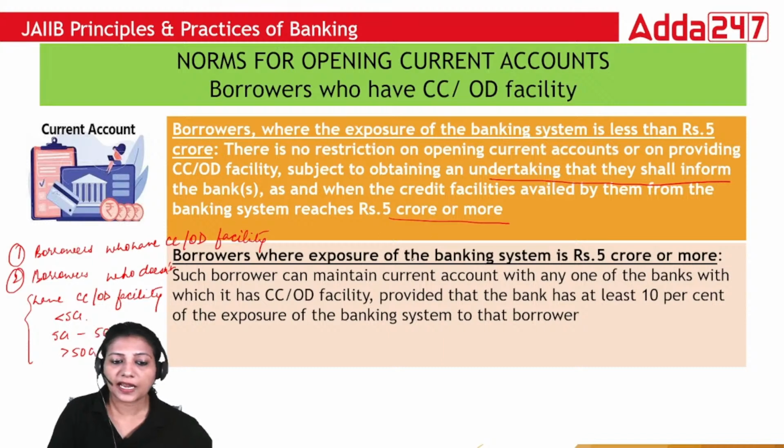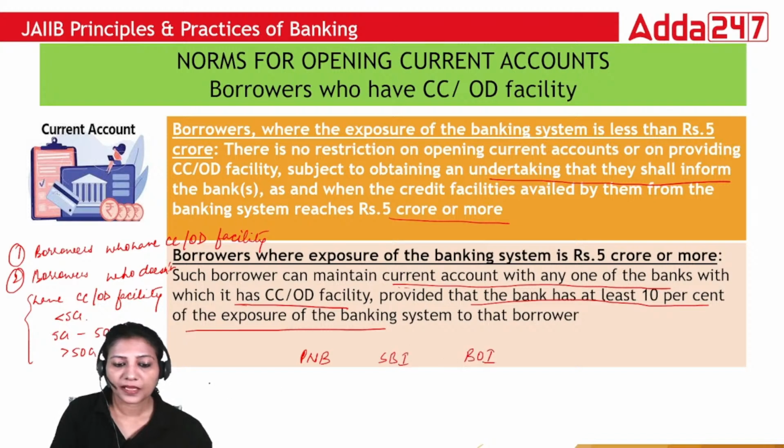And borrowers where exposure of system is 5 crore and more, such borrower can maintain current account with any of the banks with which it has CCOD facility, provided that bank has at least 10% of the exposure of the banking system to the borrower. What does this mean? I'm taking the example of PNB, SBI and Bank of India.